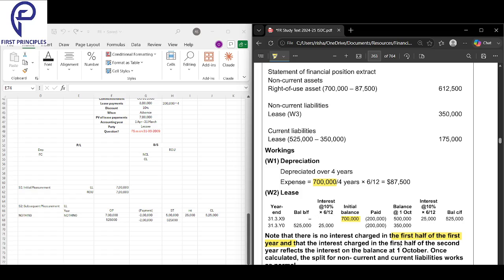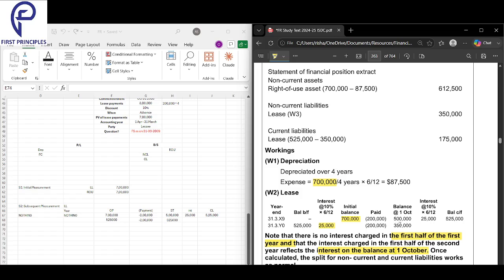And the interest charge in the first half of the second year reflects the interest on the balance at 1st October. Now, what do we mean by that?